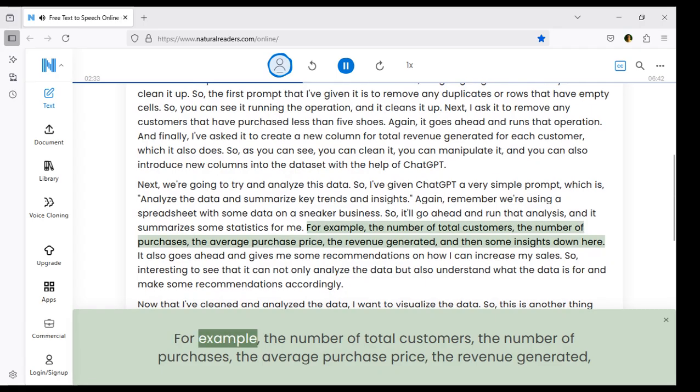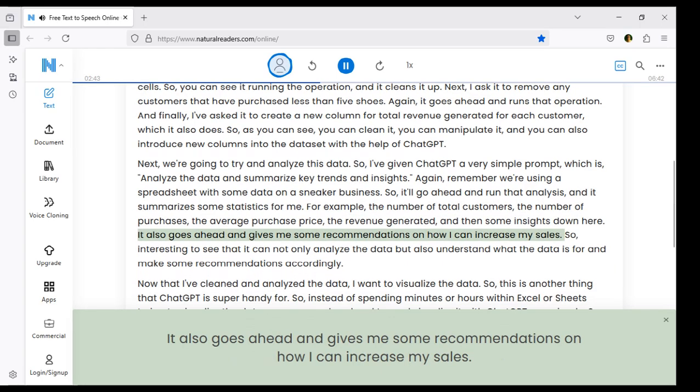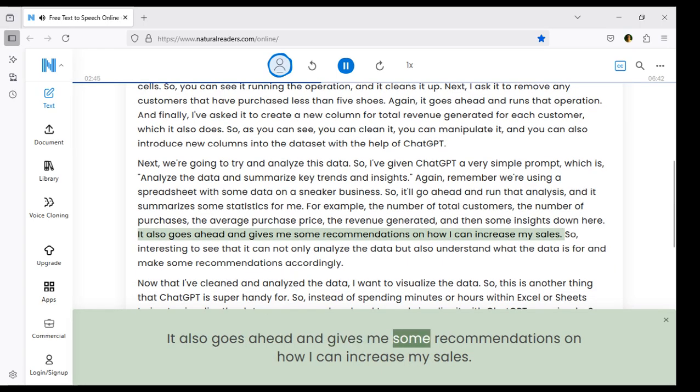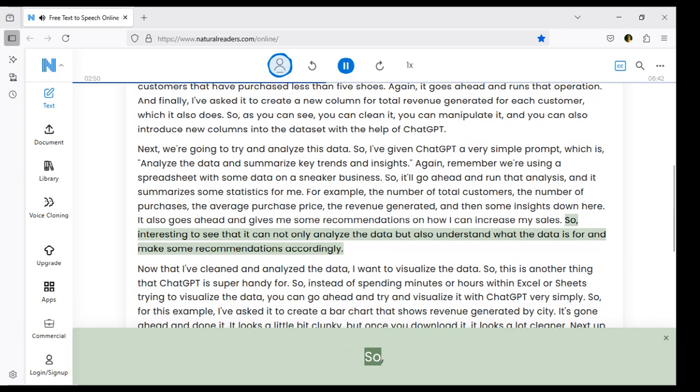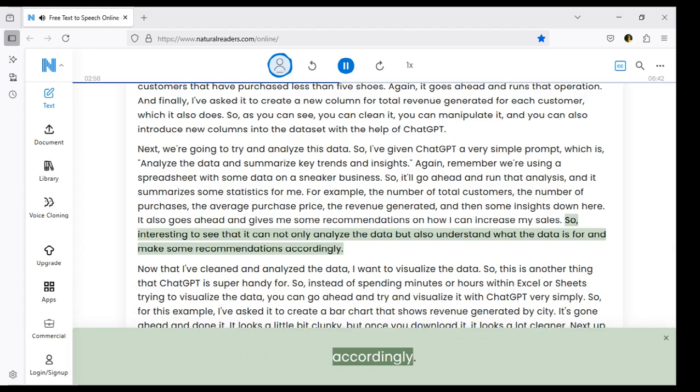For example, the number of total customers, the number of purchases, the average purchase price, the revenue generated, and then some insights down here. It also goes ahead and gives me some recommendations on how I can increase my sales. So, interesting to see that it can not only analyze the data but also understand what the data is for and make some recommendations accordingly.